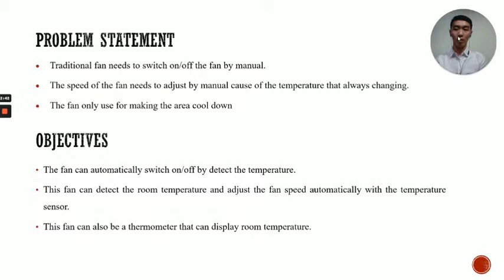So the objective is, first, the fan can automatically switch on or off by detecting the temperature. The second one is this fan can detect the room temperature and adjust the fan speed automatically with the temperature sensor. This fan can also be a thermometer that can display room temperature.